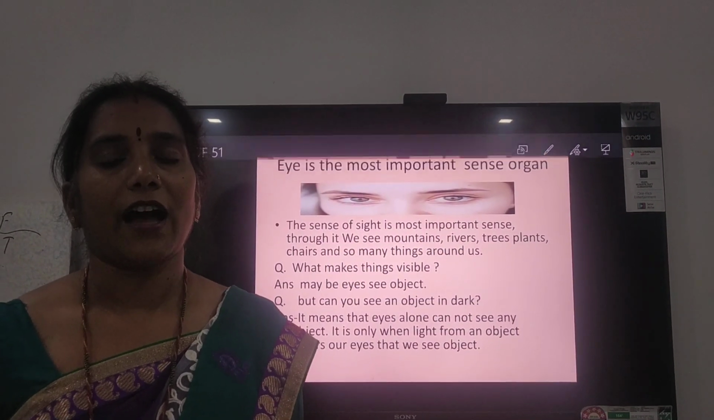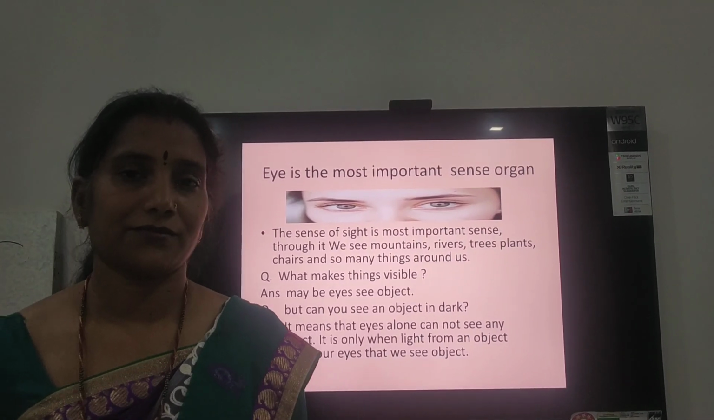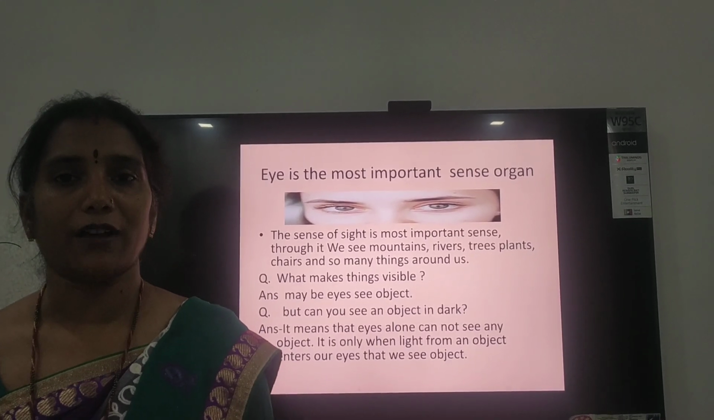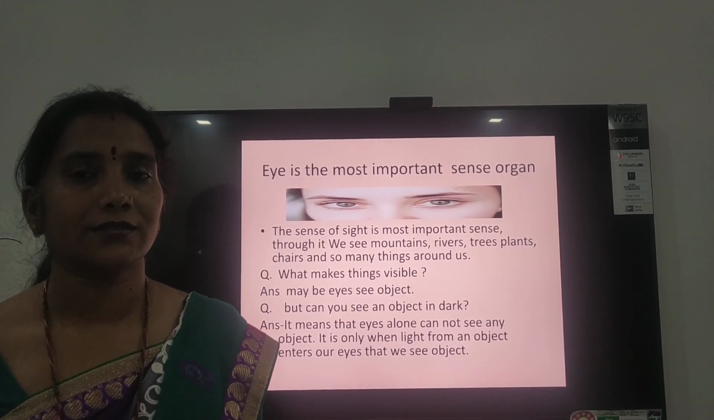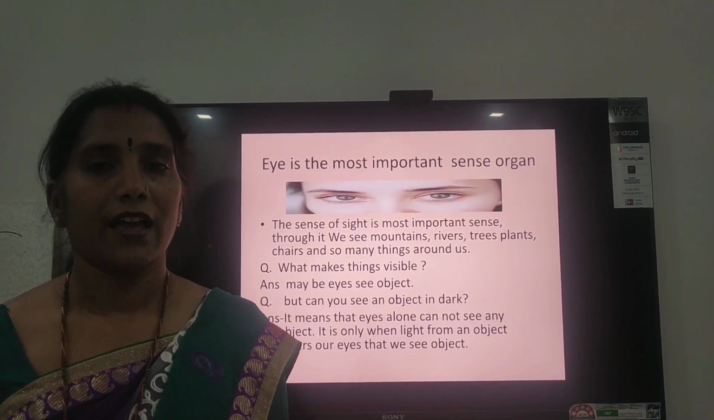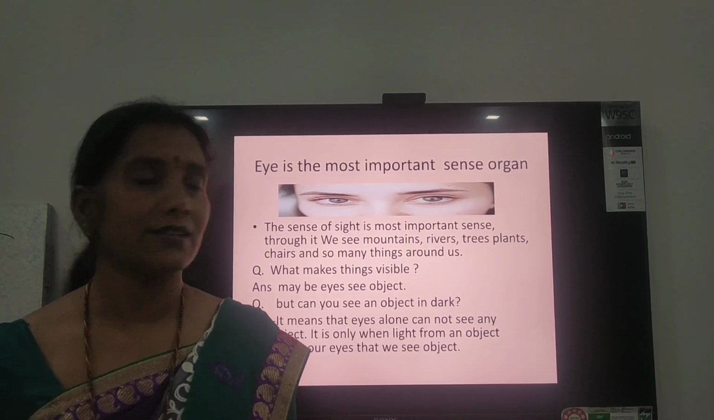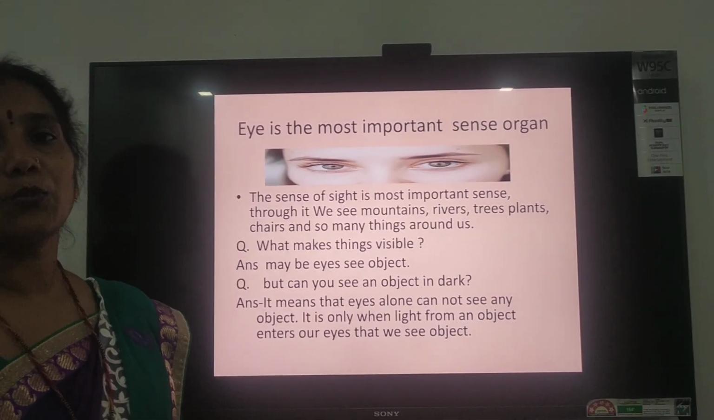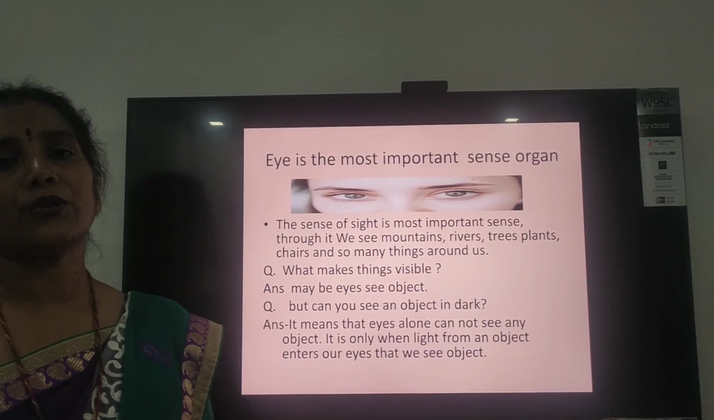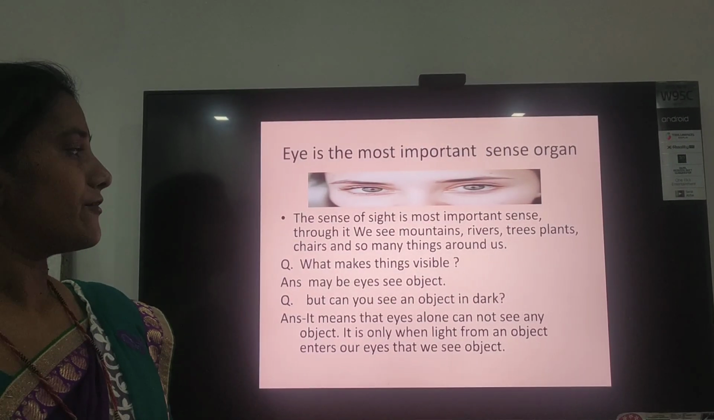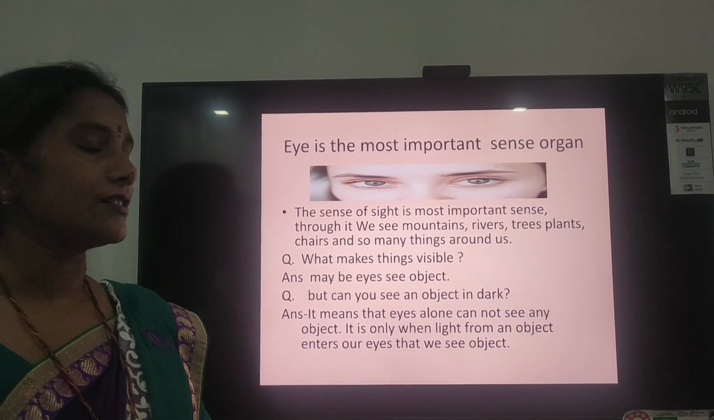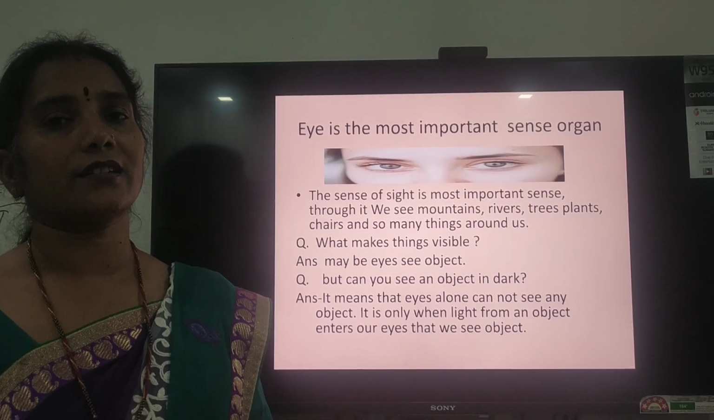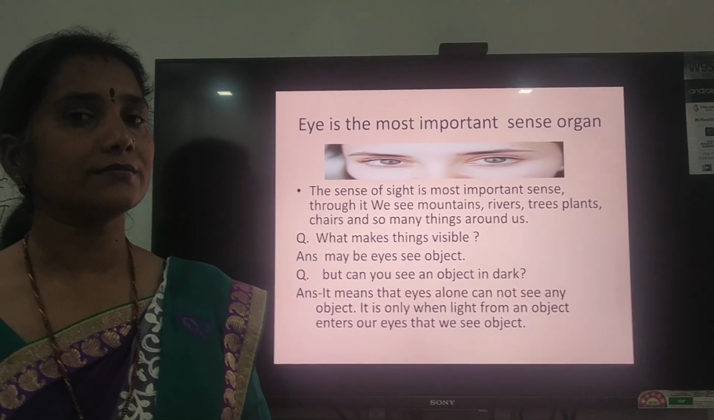As you know, students, the eye is the most important sense organ. Students, do you remember how many sense organs we have? We have eyes, nose, ears, tongue and skin, and the eye is one of the most important sense organs. As you know, the sense of sight is the most important sense. Why? Because through the sense of sight, we can see mountains, rivers, trees, plants, chairs, so many things which are around us. We can see with the help of the eye.